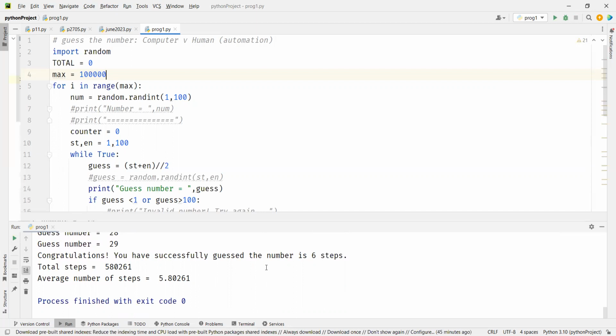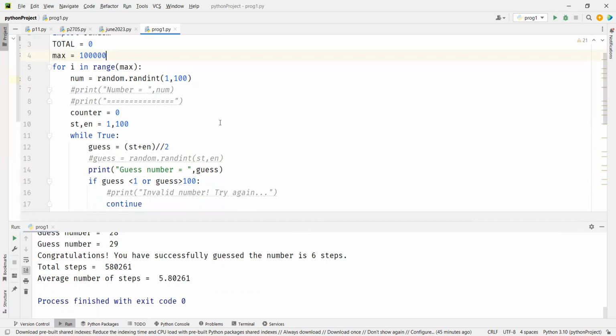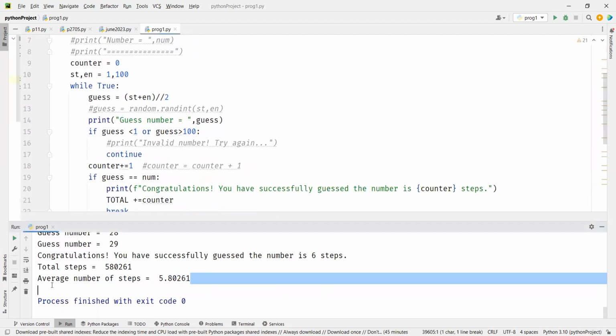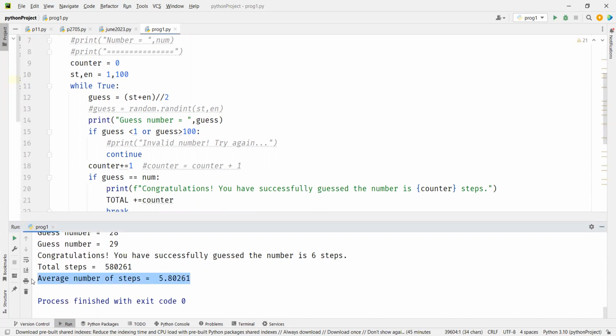So on average, this automation has taken how many steps? 5.8 steps. So we can safely say that your automation step will take about 5.8 steps.